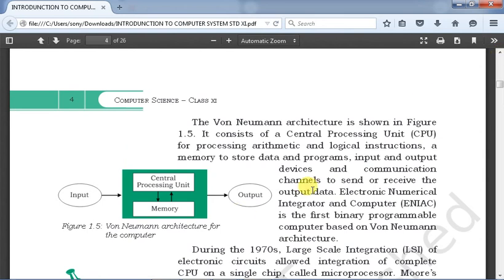All right. So students, today we have learned the different parts of the CPU and the evolution of computers. We have seen the basic organization of a computer and a part of von Neumann architecture. So here I am concluding today's part. Tomorrow we will come up with the next part of it.